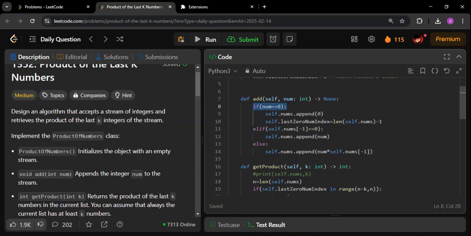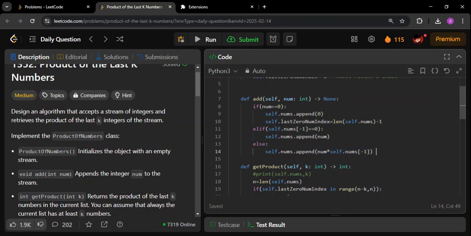If the number is 0, add it as it is, because obviously I don't have to look at anything previously. Whenever a number is 0, if you think about the prefix product approach, 0 multiplied by anything will be 0 only. So I will store 0 as it is. As simple as that. Maybe let us start with this code.